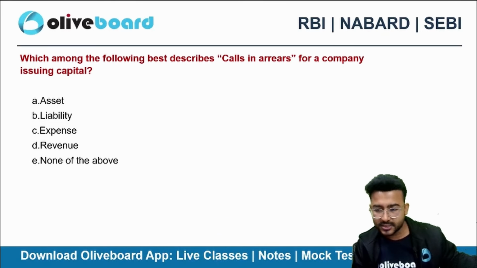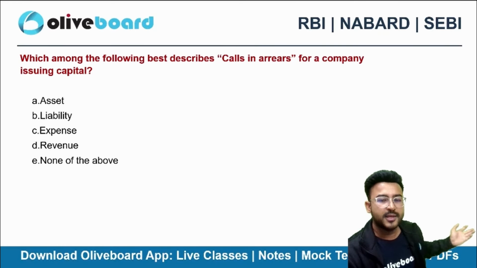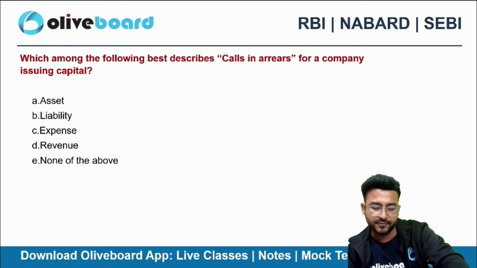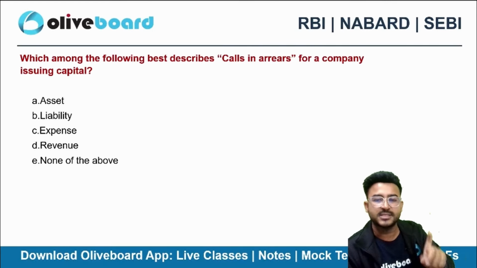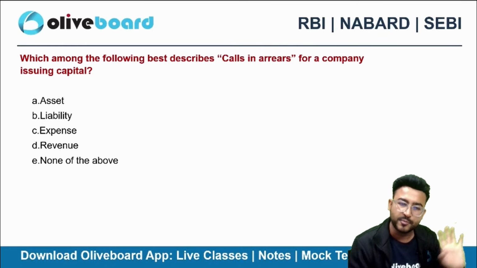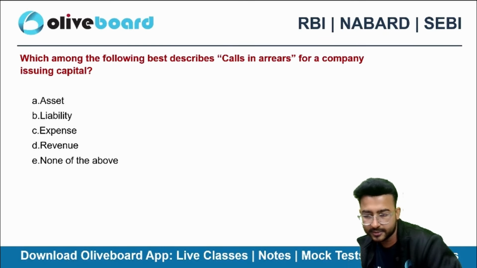Otherwise it would be the realization concept, right? Why would it be realization? Because I never delivered the goods and services, so I recognize revenue only when I deliver the goods and services, which is in line with Accounting Standard 9 as well as Indian Accounting Standard 115, revenue from contracts with customers, right? We never treat an advance as revenue.